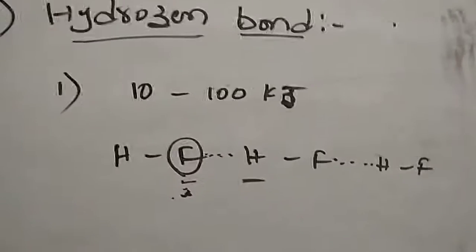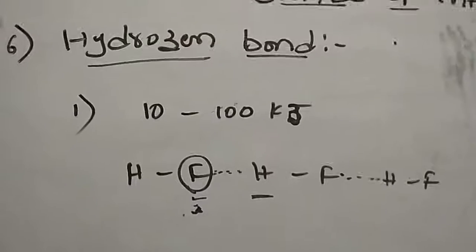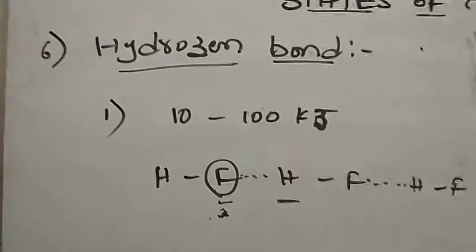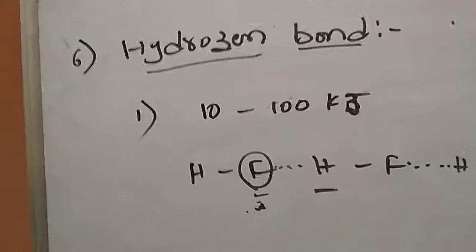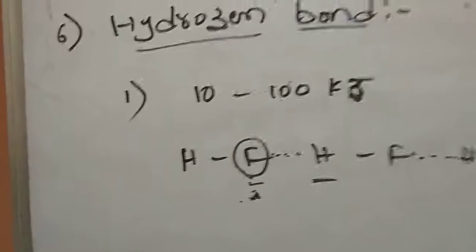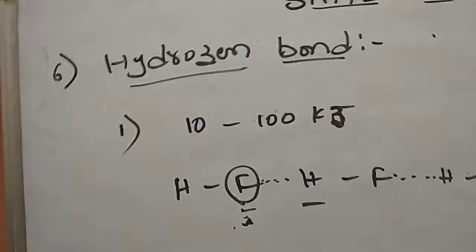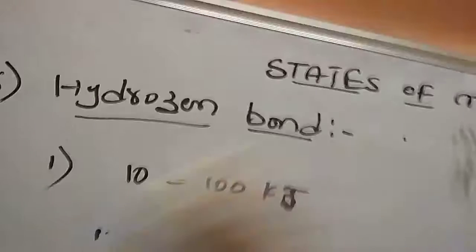So these are the 6 types of intermolecular forces we can observe generally in solids, liquids or gases. Generally here we will explain based on solids and gases. Liquids we will study again, as we will study the gaseous state, liquid state and solid state separately. So I am going to start the gaseous state in the states of matter. Now, in the states of matter, the first one is the gaseous state.